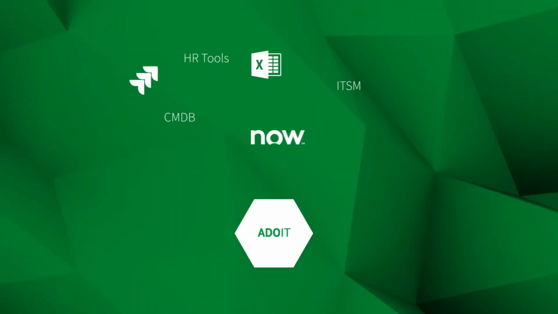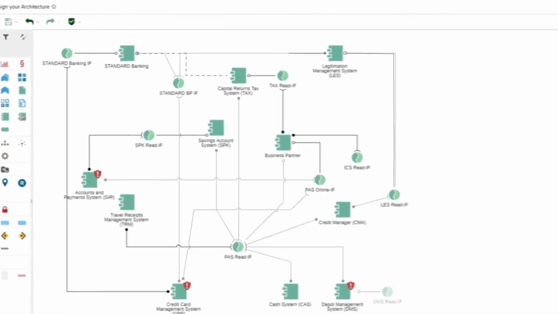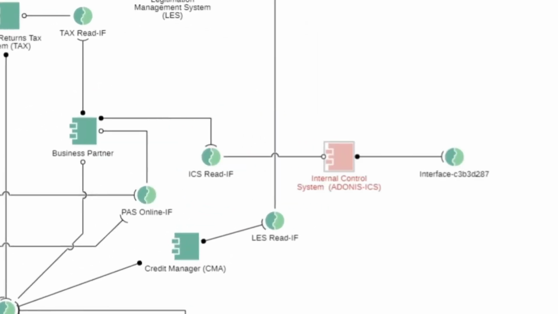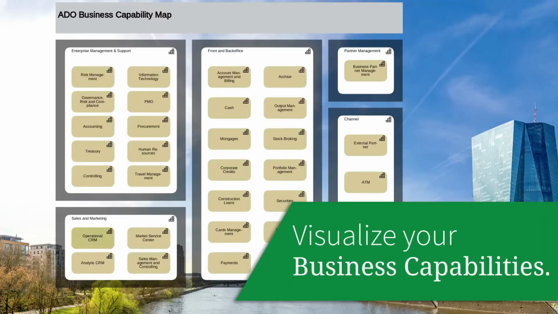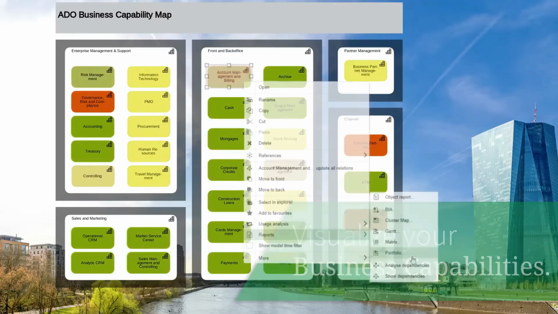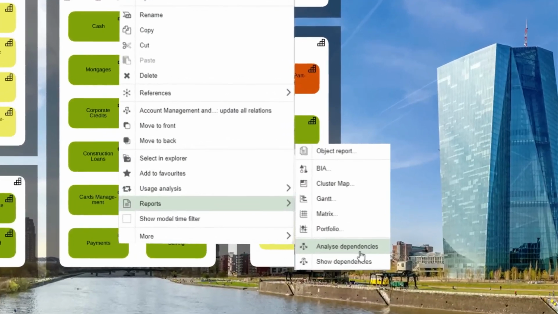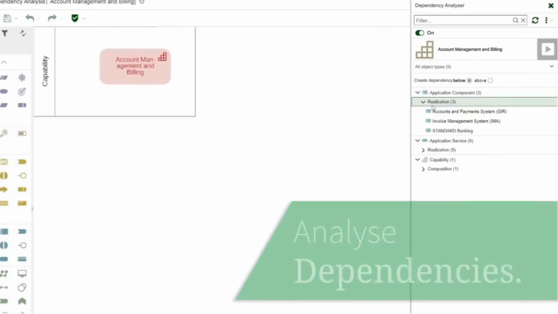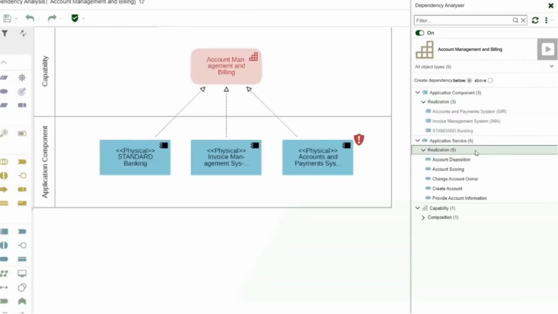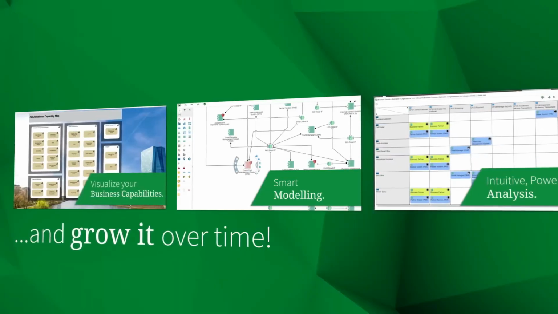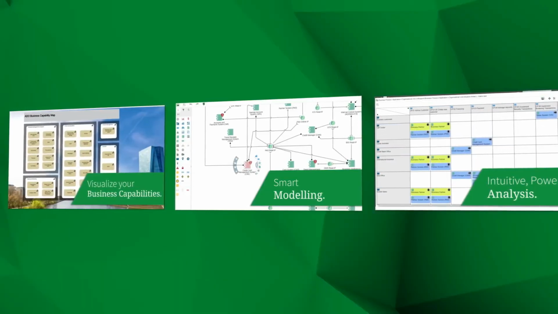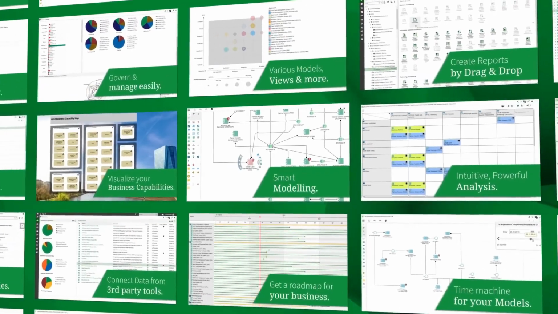Collect existing EA knowledge through out-of-the-box connectors to quickly assemble your EA baseline. Intuitively add logical relations between assets and let ADOIT recommend the best way to connect them. Visualize the focal points in your enterprise to have joint ground for discussions with various stakeholders and stay up to speed on dependencies you may have missed otherwise. ADOIT helps you document the state of your enterprise, but it still holds so much more.